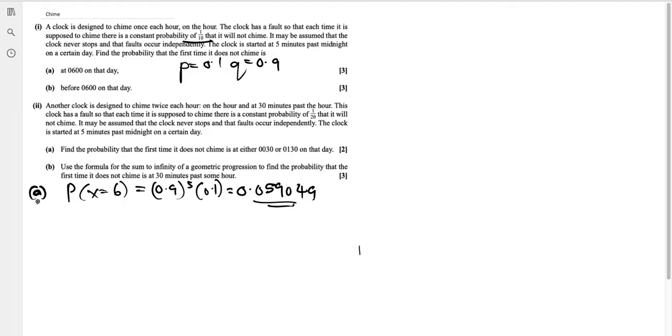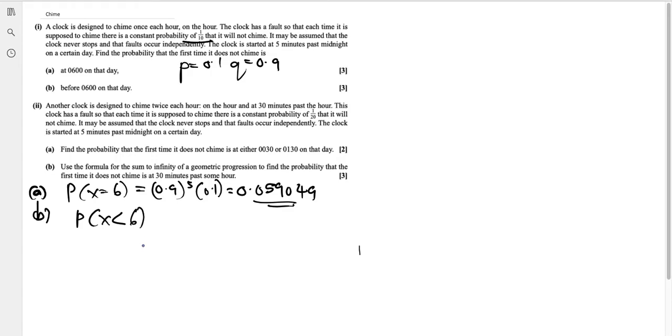Next, B. Before 6 o'clock in the morning on that day, find the probability that the first time it does not chime is before 6. So P of X less than 6, before 6. So it doesn't chime before 6 o'clock.